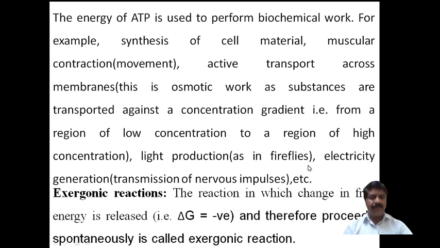Electricity generation, transmission of nerve impulses, the transfer of blood or whatever may be during the nerve impulses, it gets like a shock, like an attraction or whatever may take place, and that is nothing but energy. Electricity is generated during the transmission of nerve impulses, etc. These are the utilizations of ATP during the normal activity of the biochemical organism.